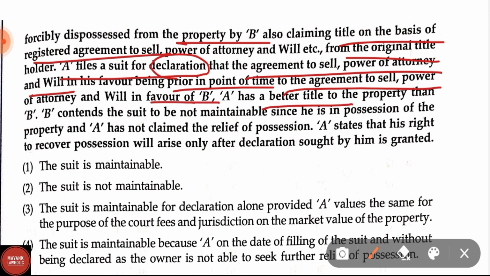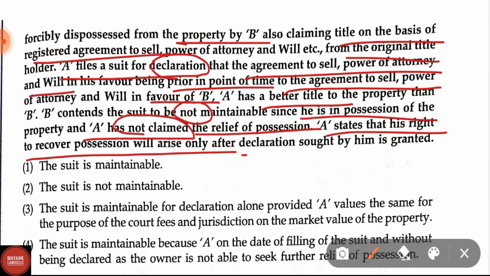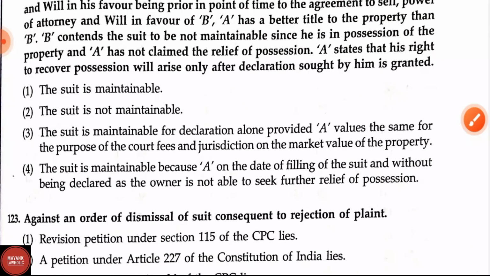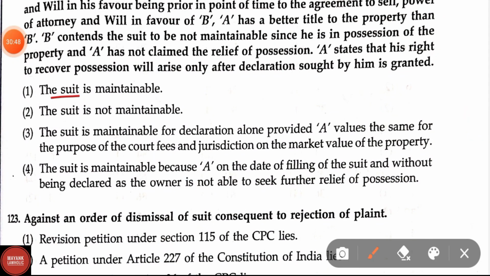B contends that the suit is not maintainable since he is in possession of the property and A has not claimed the relief of possession. A states that his right to recover possession will arise only after the declaration sought by him is granted. Here options are: the suit is maintainable, and option second, the suit is not maintainable. Correct answer is the suit is not maintainable.